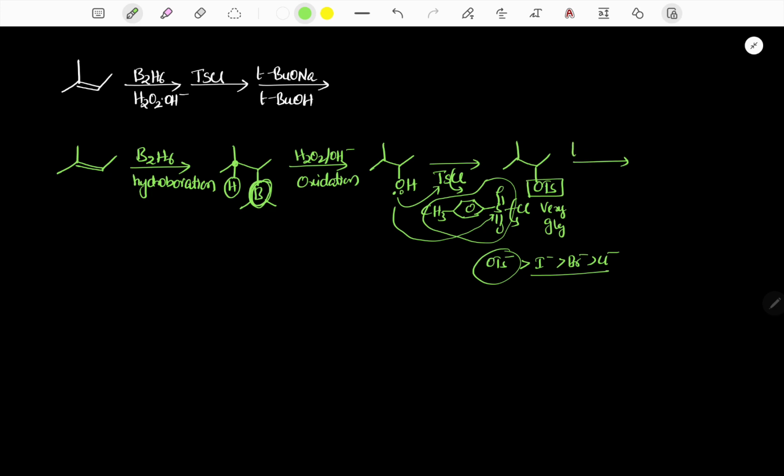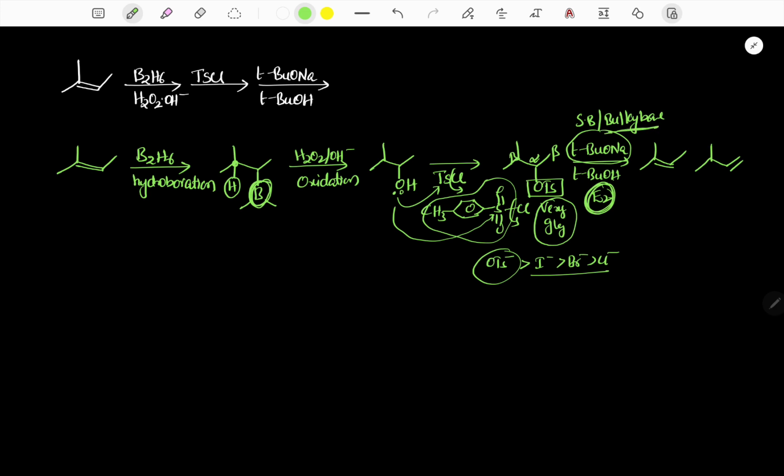Now it is treated with sodium tertiary butoxide and tertiary butanol. So it is a strong base and a bulky base, and OTs is a very good leaving group. Therefore here E2 elimination takes place. With alpha and beta hydrogens, both the more stable alkene and the less stable alkene are formed.